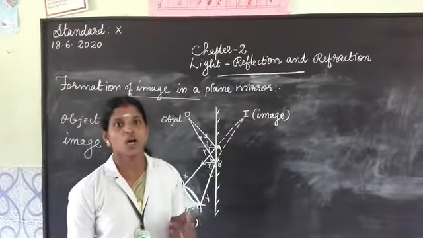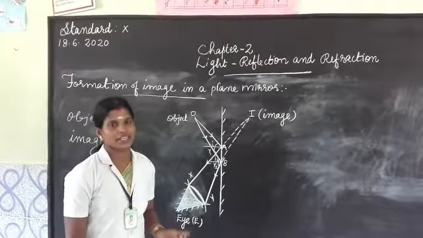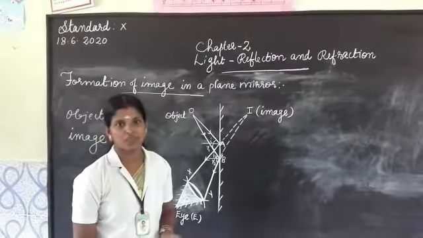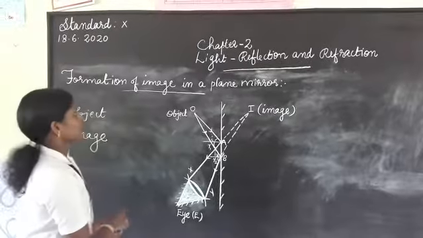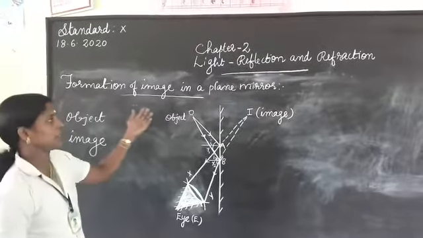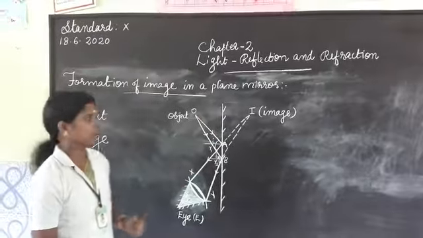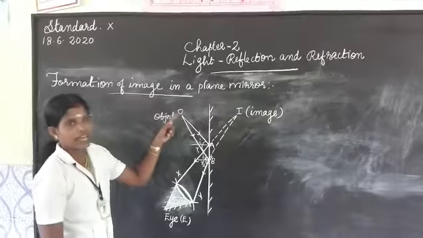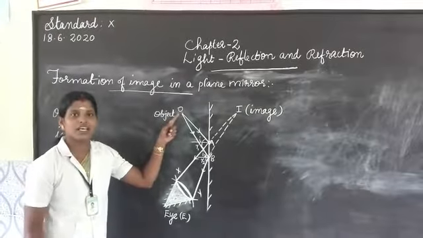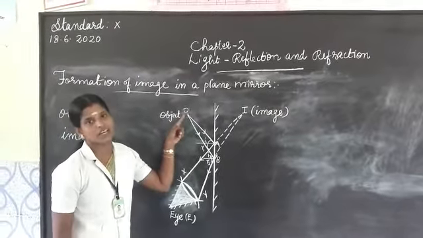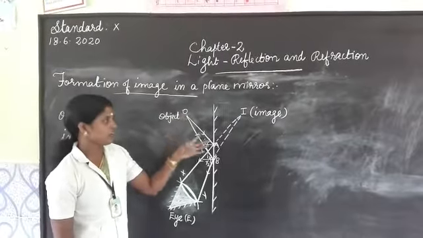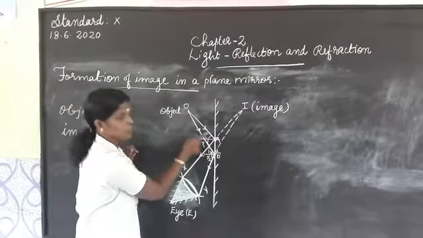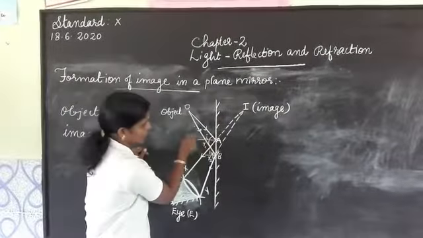So image is the optical appearance we are getting when the light rays coming from the object are reflected from the mirror. Here we can check how the images are forming in a plane mirror. Consider an object O. From that object, light rays are coming and falling in different directions. So here we are considering only two light rays, OA and OB.